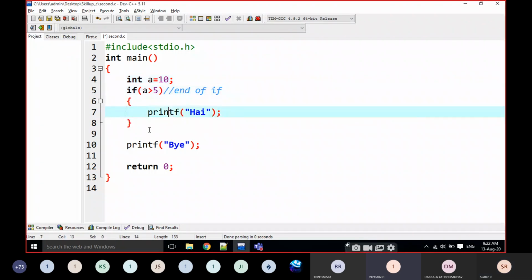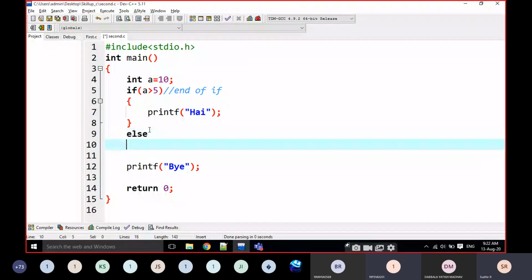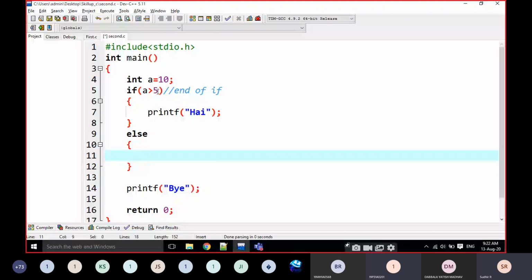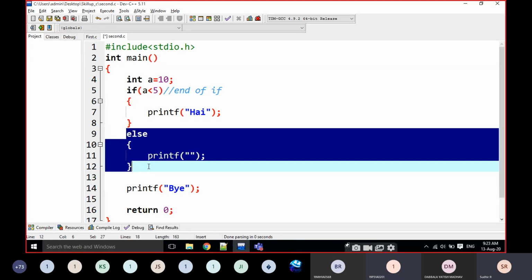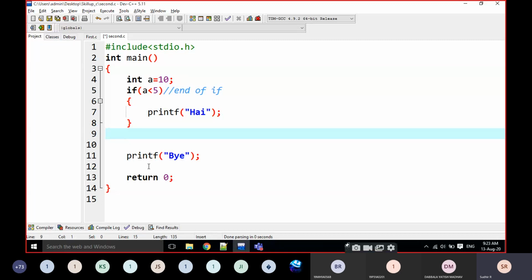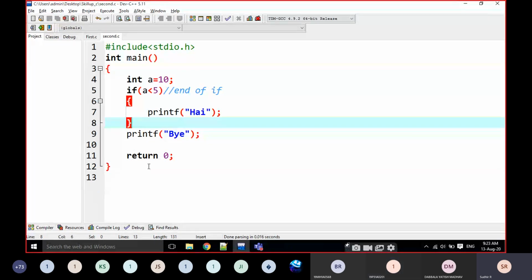Suppose the condition is false. If else is not there, will bye be printed or not? Yes, bye is printed, whether it is true or false.